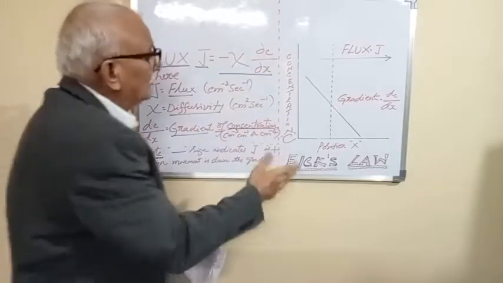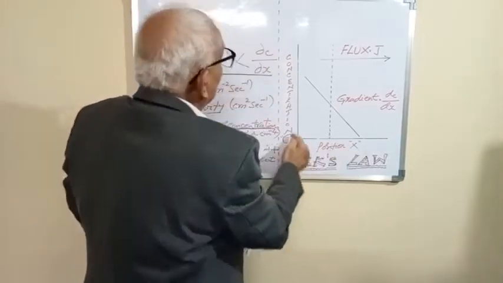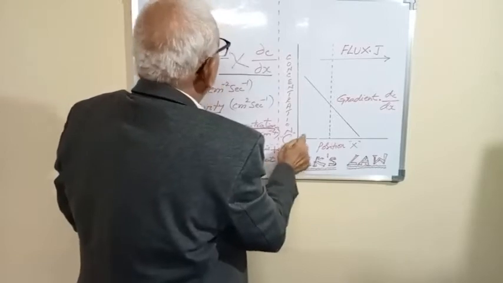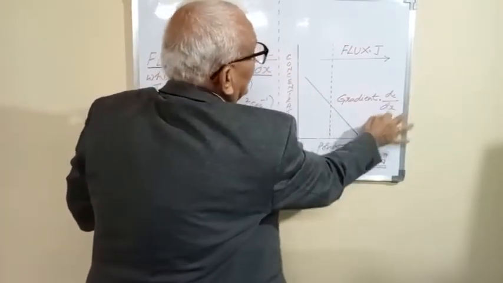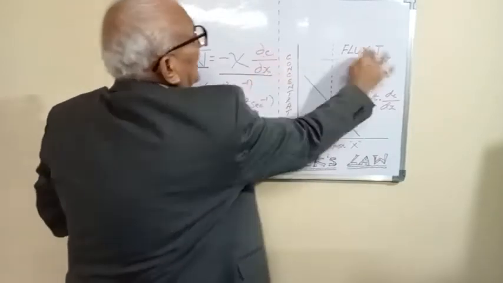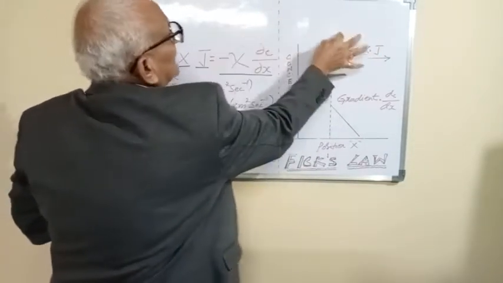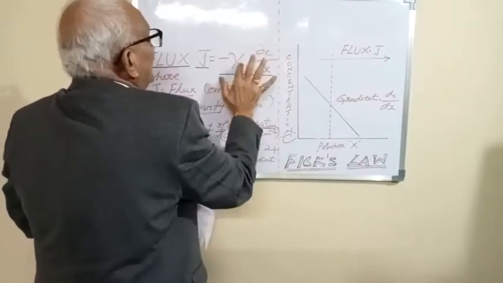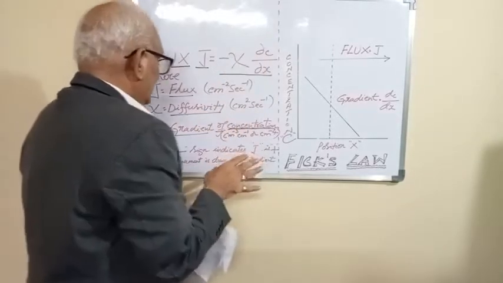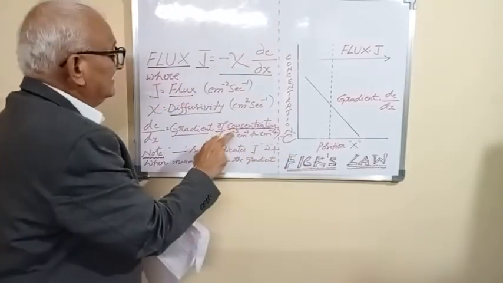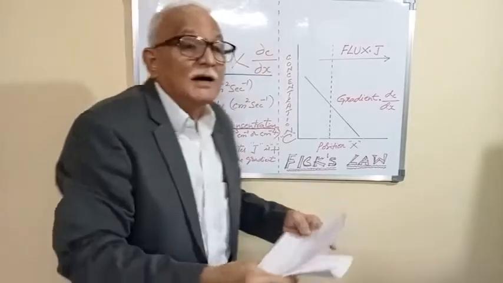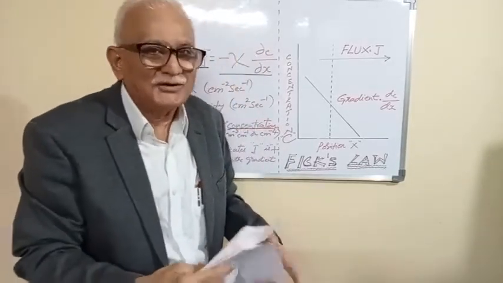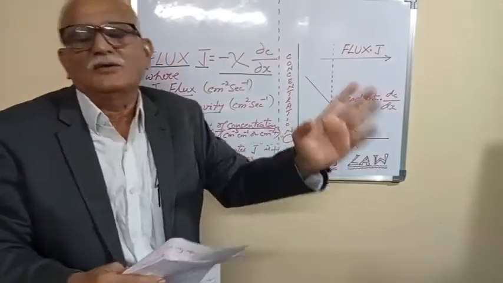If you see the position x and concentration C, this is the gradient, dC by dx, and this is the flux J. D I have already told you is the diffusivity. That's what we call Fick's law of diffusion. So movement is from high concentration to low concentration.